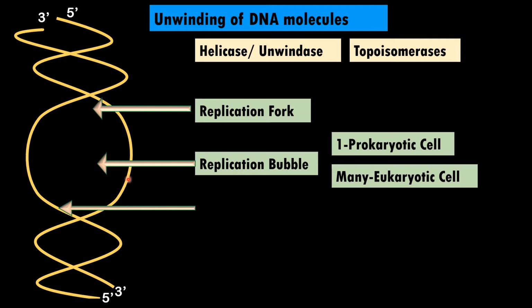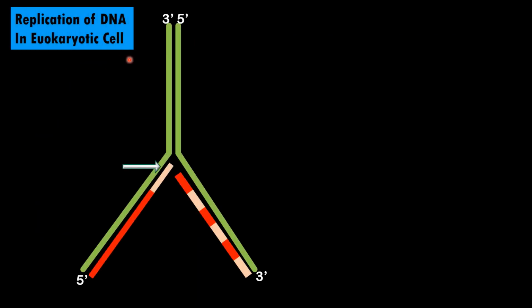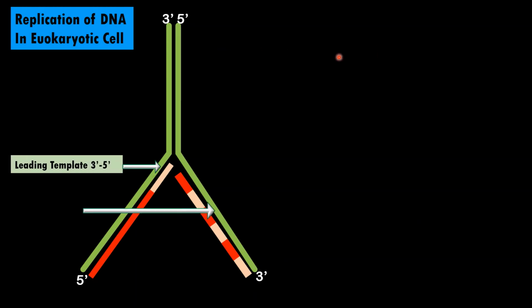Now due to formation of single-stranded DNA, each DNA strand acts as a template, which is also called a mold, or saacha in Marathi. To understand the same thing in a neat diagram, this is a double-stranded DNA shown on the screen. Out of two strands, one is the leading template with the direction of 3' to 5'. The other is the lagging template with the direction of 5' to 3'.